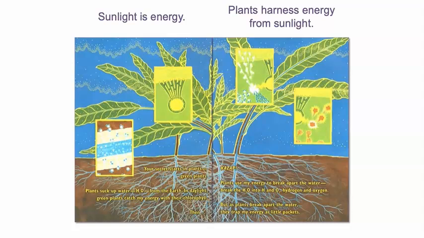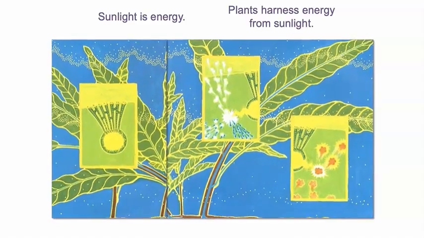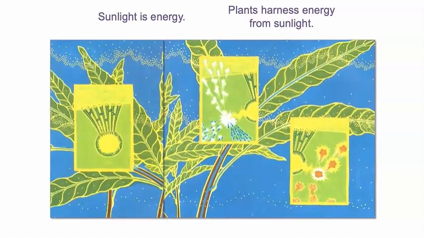Plants suck up water, H2O, from the earth. In daylight, green plants catch my energy with their chlorophyll. Then, kazap, plants use my energy to break apart the water, break the H2O into H and O2, hydrogen and oxygen. But as plants break apart the water, they trap my energy as little packets.